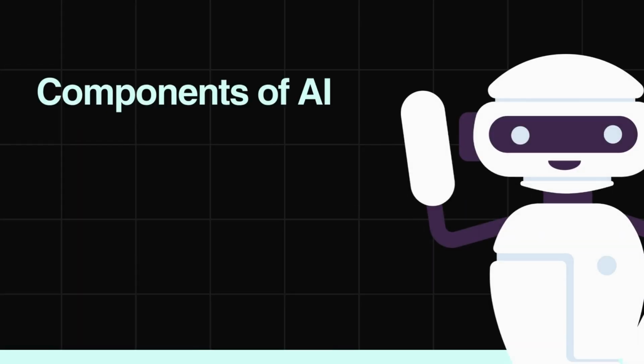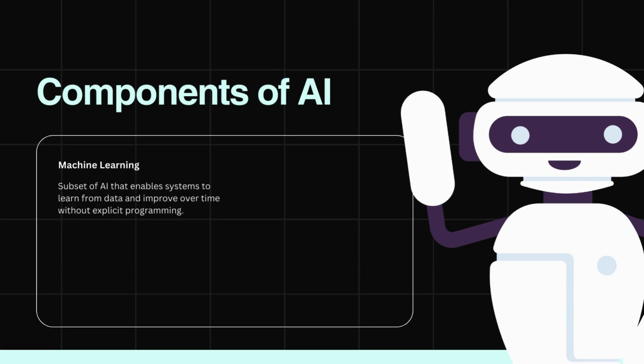Components of AI. AI is built on several key components. One of the most important is machine learning, a subset of AI that enables systems to learn from data and improve over time without explicit programming. Another critical component is neural networks, which are inspired by the structure and functioning of the human brain.